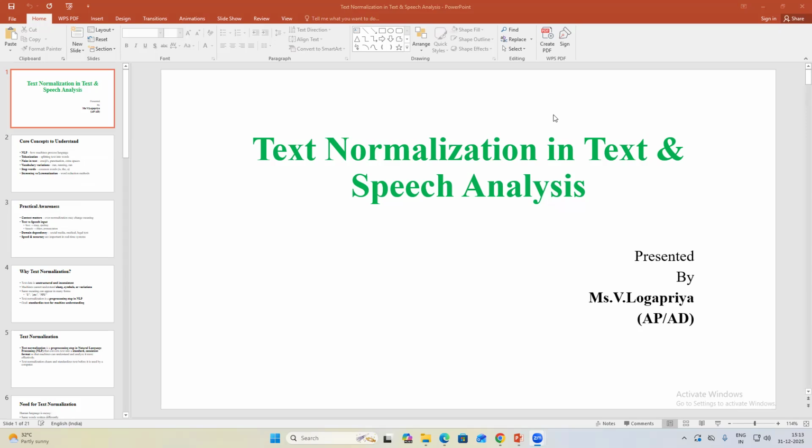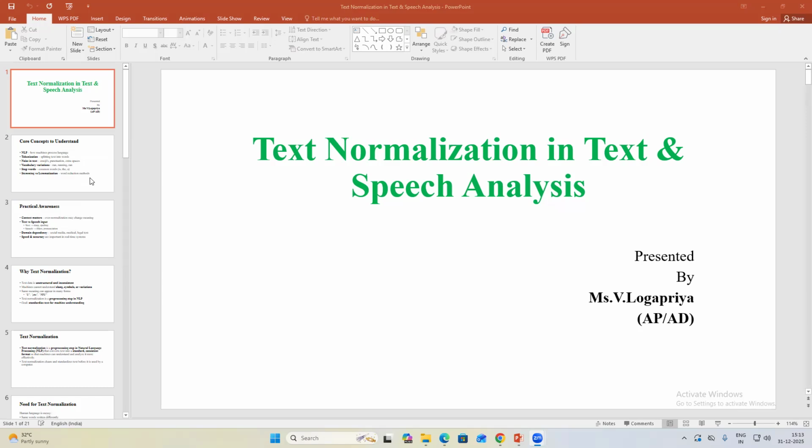Now we are going to discuss a topic in text and speech analysis. Text analysis deals with understanding and extracting information from written text, while speech analysis focuses on processing spoken language. Both are essential in modern applications such as chatbots, voice assistants, customer analytics, and intelligent systems. Now we are going to discuss the topic of text normalization.